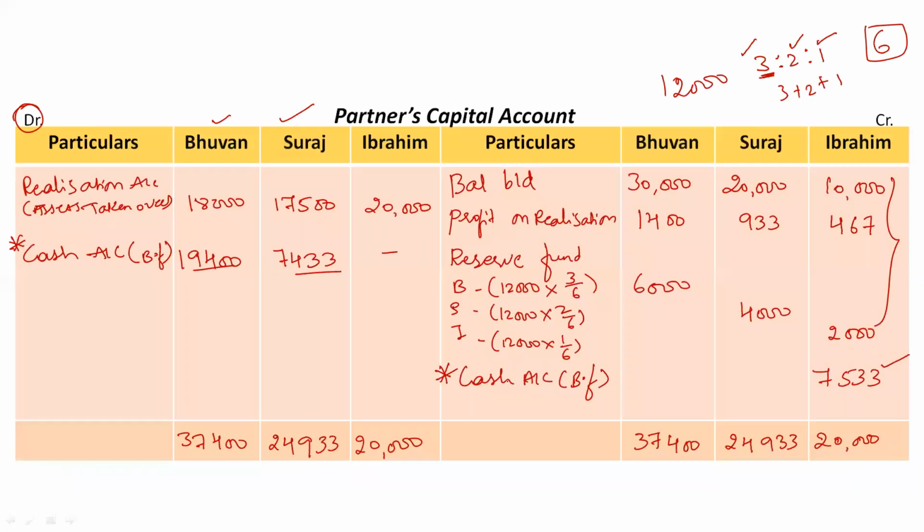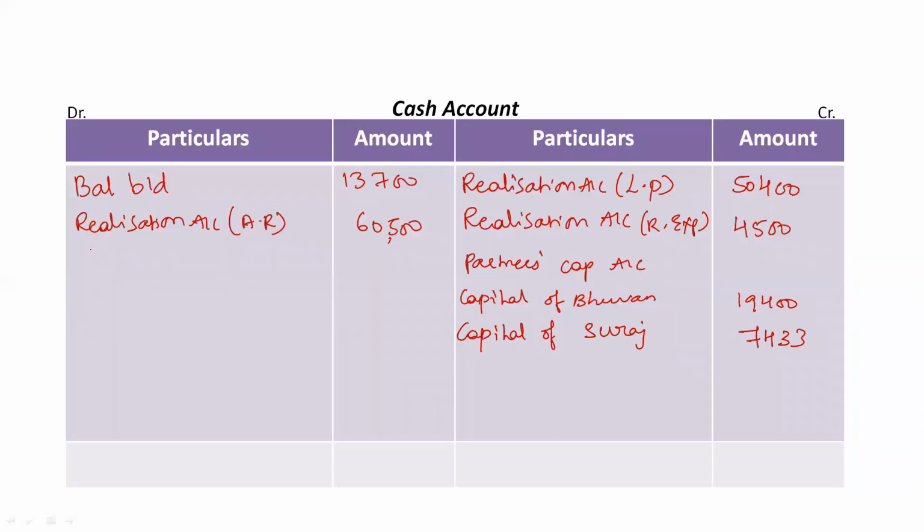Right, now come back to partners capital account. On the credit side, we have another cash entry, which is the balancing figure of Ibrahim, or the capital of Ibrahim. Here it is on the credit side. So in the cash account, we'll take it on the opposite side. We'll take it as partners capital account, capital of Ibrahim.